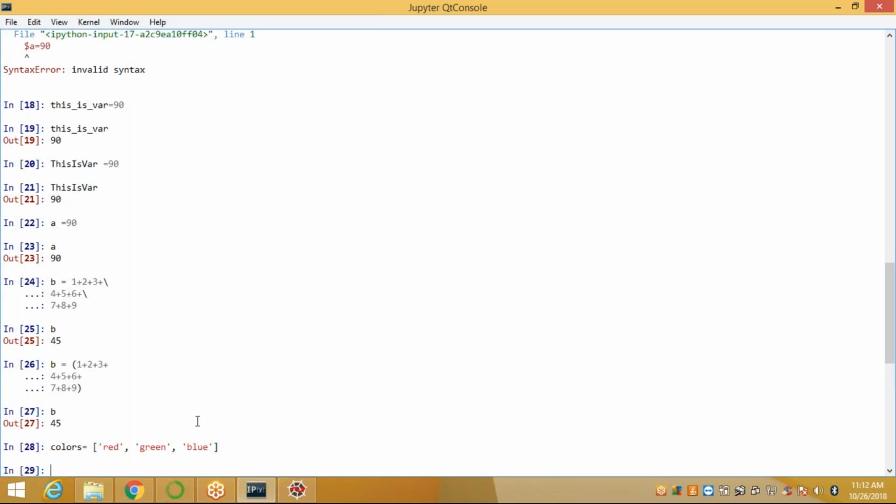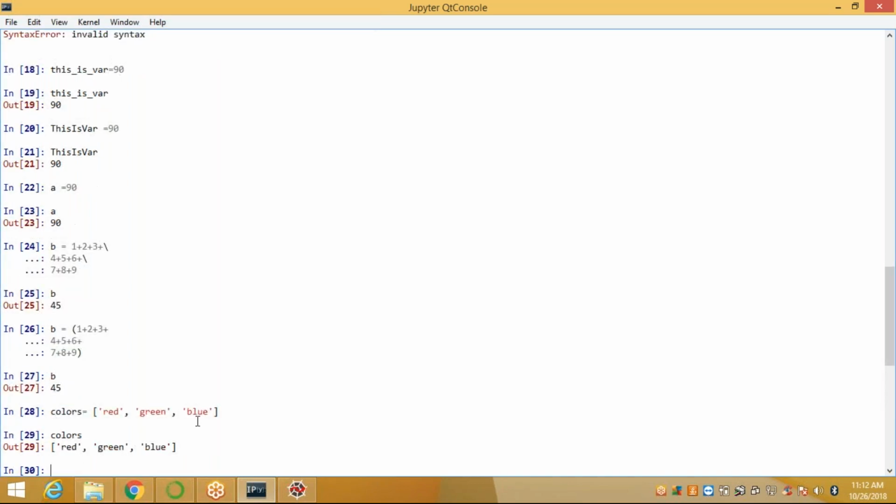So when I define this, this colors is a list. Actually, list is one of the data types in Python. You can define a multi-line statement like this also. Colors is equal to red, green, blue. When I call colors, this is the red, green, blue.